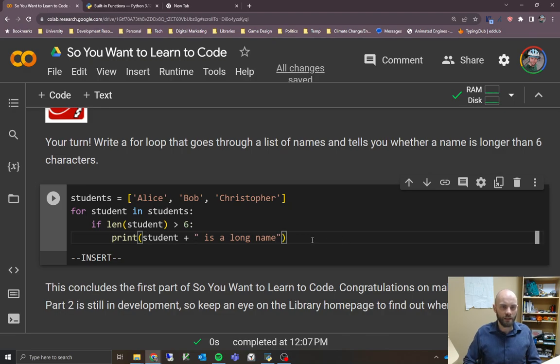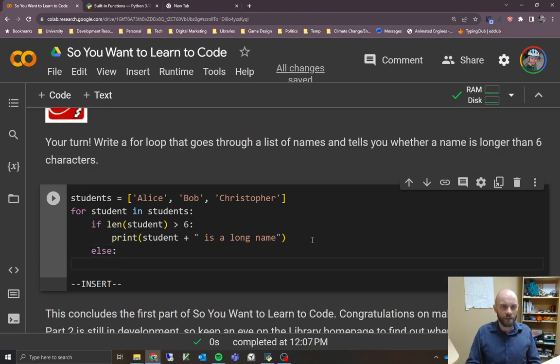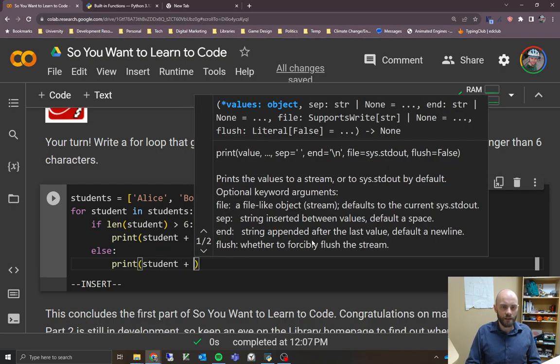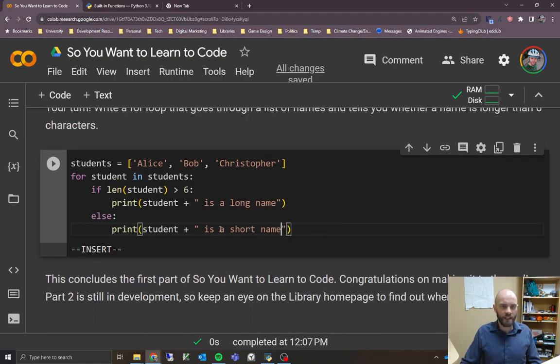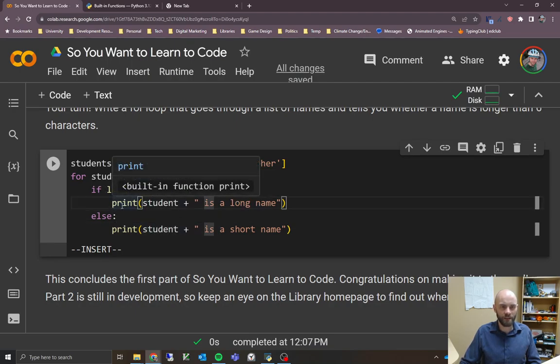And then we can just use an else statement to say it is not longer than that. So in this case, we'll print student is a short name. Okay, that should be all that we need. Hopefully it was clear that we're jumping into our for loop here, and for each student we're going to run this, like this is one block of code. This whole thing is a block of code within the for loop. And within that, we're doing the if statement. So if this is true, then we jump into this block of code, which is just one line long, but it's still a block of code.